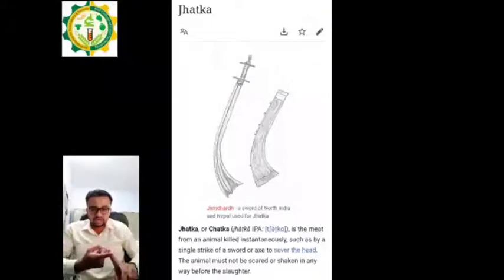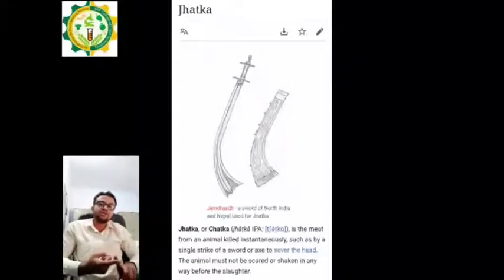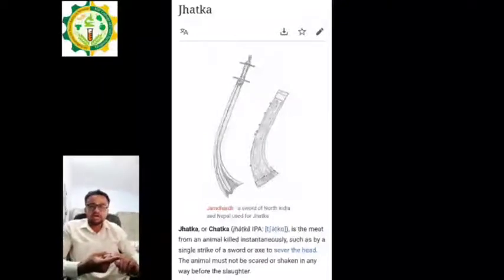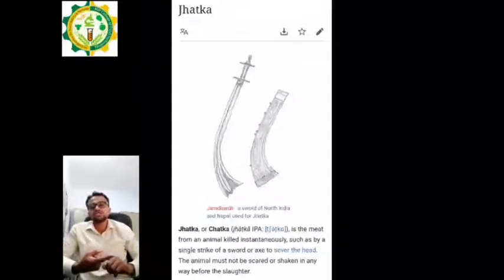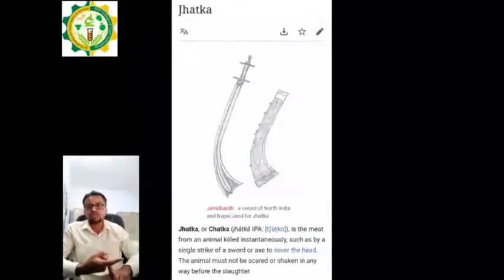The only reason for considering the halal method a scientific method is that in the halal method the whole blood from the animal is drained out, whereas in the African method, the Jewish or kosher method, the jhatka method, the Sikhism method, or the Hinduism method, the complete blood is not drained out.